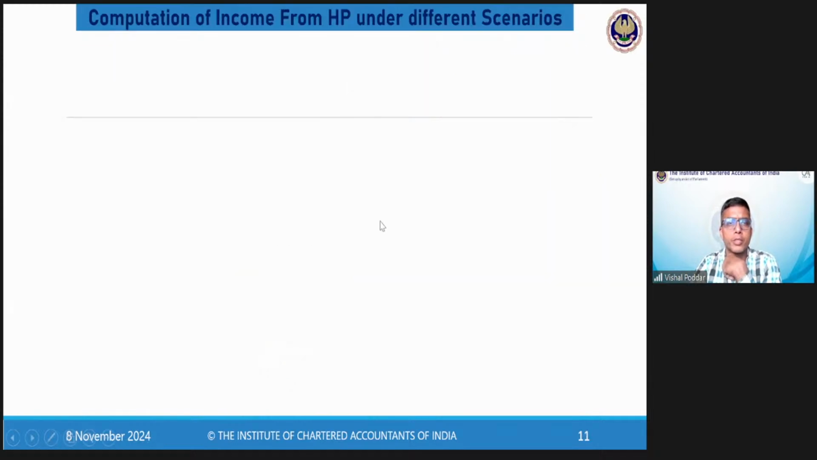Once you have understood this, now we can proceed to the main part, that is computing income from HP under different scenarios, which is now much easier to understand. Now this is interesting, how income from HP is computed under different scenarios. So I'll first draw for you the different scenarios. Then we already have the printed also. So what are the different scenarios?